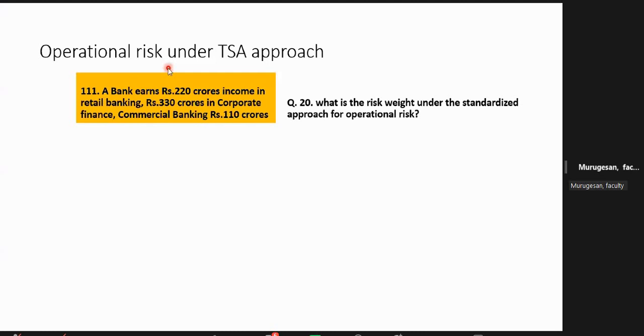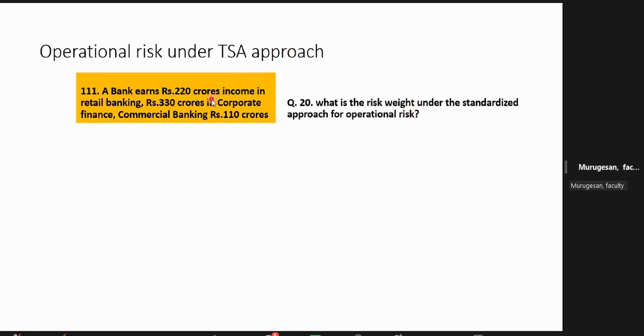Now, another simple question. Now, there is a standardized approach, the standardized approach for operation risk. You are familiar, but anyhow, I am giving a simple question. A bank earns 220 crores income in retail banking, 330 crores in corporate finance, and commercial banking, 110 crore. Now the question is, what is the risk weight under the standardized approach for operation risk?